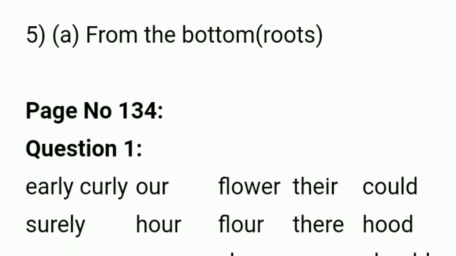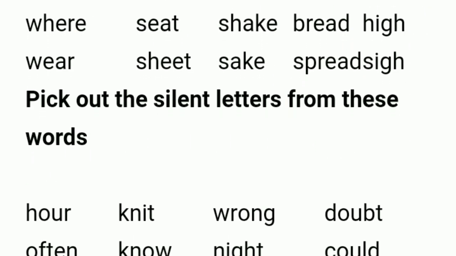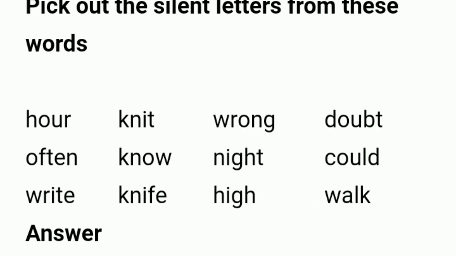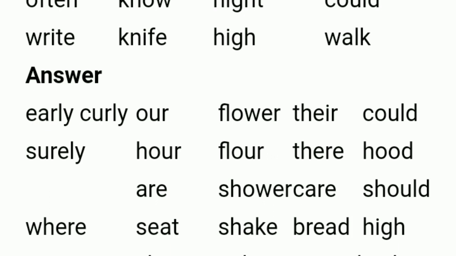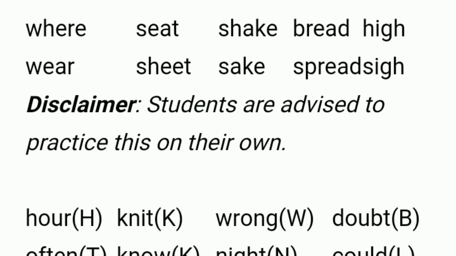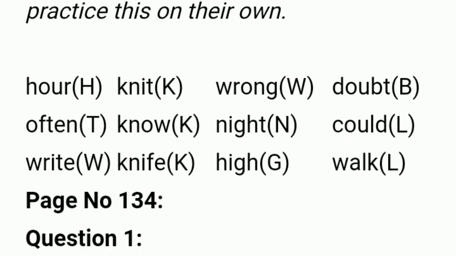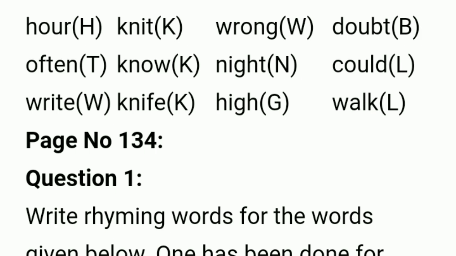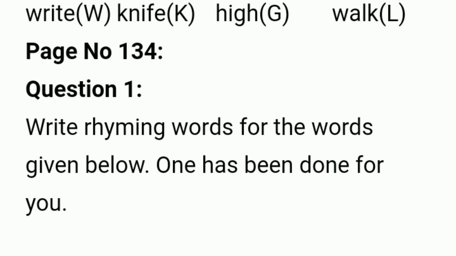Next one, say aloud. Next one, pick out the silent letters from these words. Our, night, wrong, doubt, often, no, night, could, right, knife, hide, walk. You have to use your pencil and cut that particular silent letter. Okay. Then write rhyming words for the word given below. One has been done for you. First one is morning. Answer is evening.